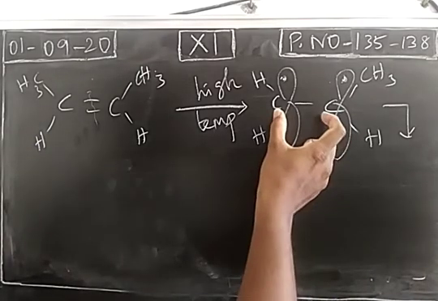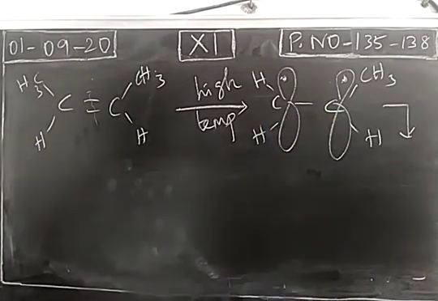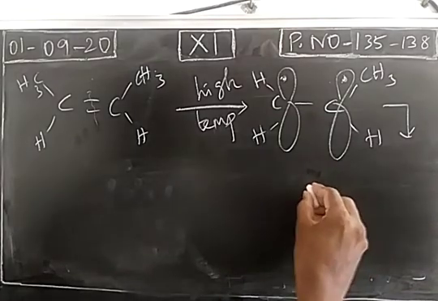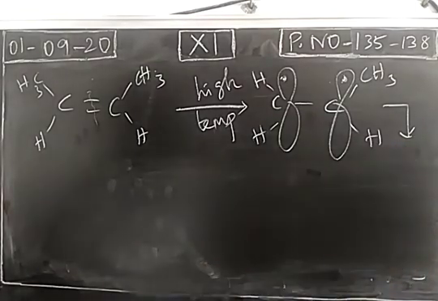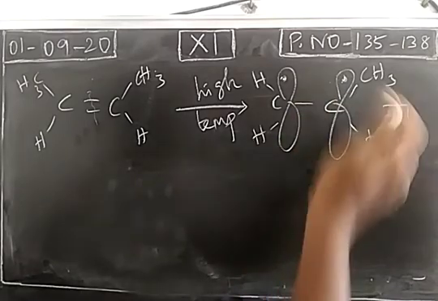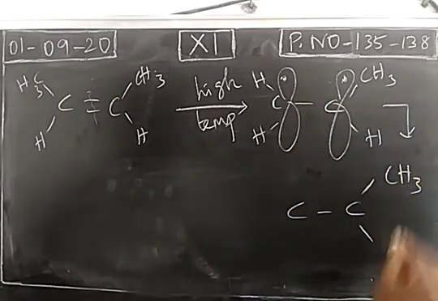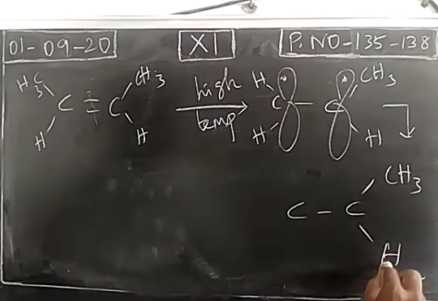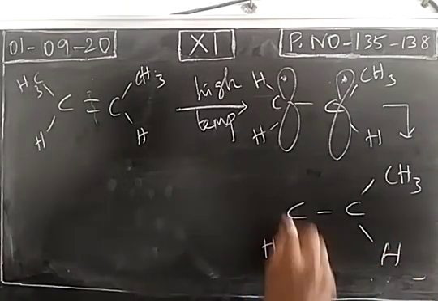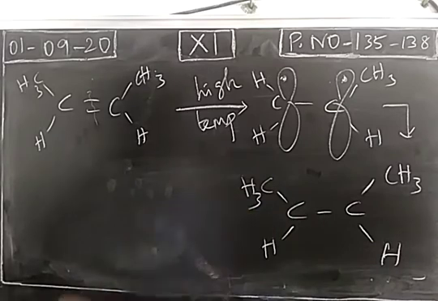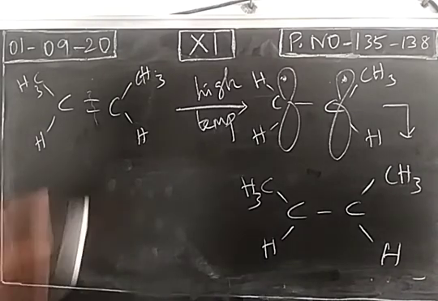If this rotation is not possible, if we are not rotating, it means during the cooling process there will be a reformation of the pi bond. So again we will get the cis isomer only. So a cis isomer can give again a cis isomer or a trans isomer. So this is the interconversion process.